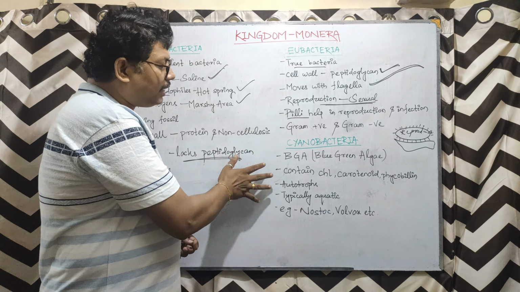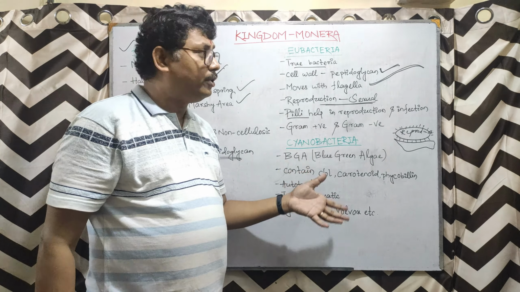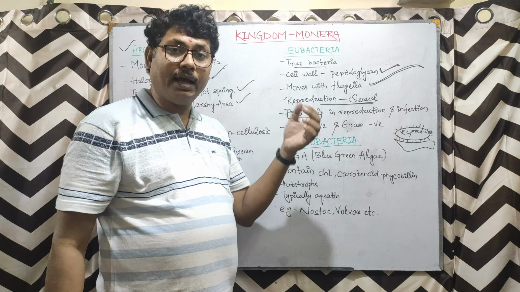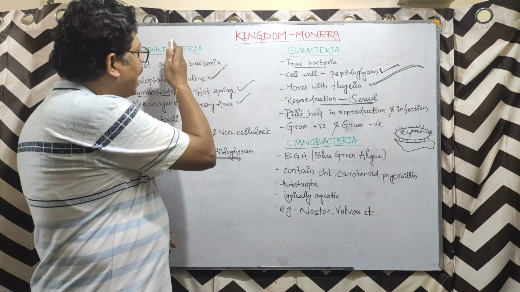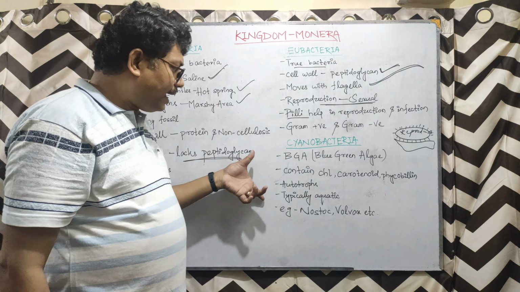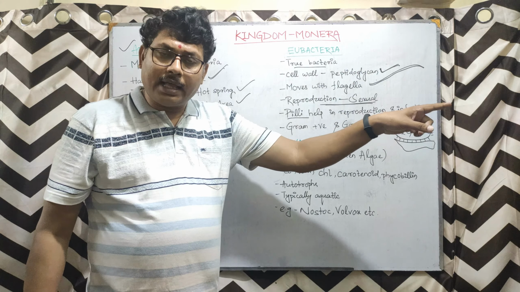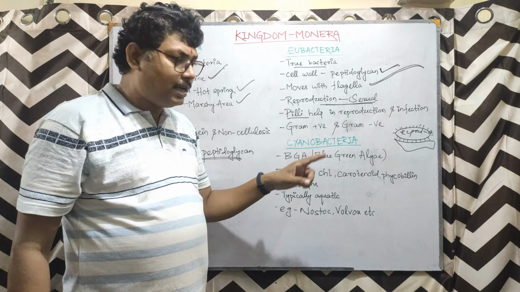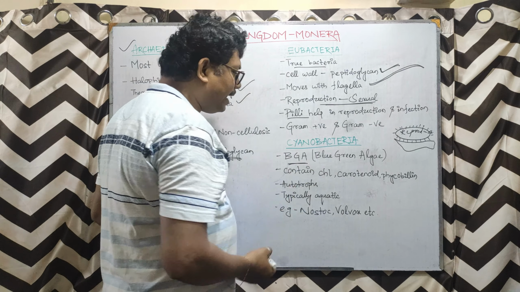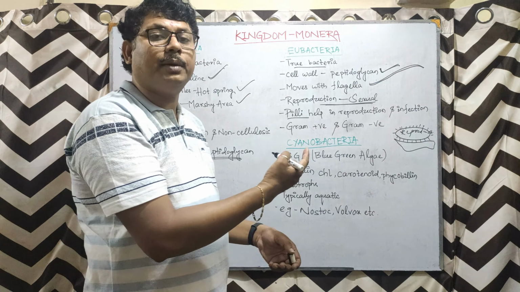Now coming to the third category. This category of Monera, the Cyanobacteria, they are unique compared to Archaebacteria and Eubacteria. They have a close affinity to algae, and hence they are commonly called BGA, blue green algae, as per the color they possess.